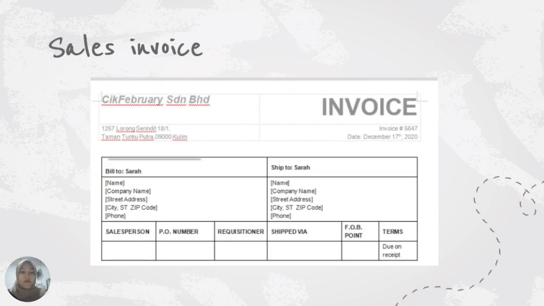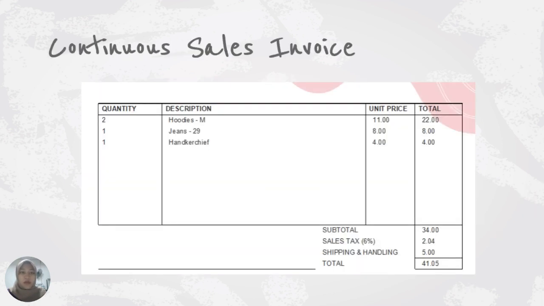This is the sales invoice to a customer whose name is Sarah. As you see, Sarah purchased 2 pieces of hoodies size M for RM11 per piece, and she also bought 1 piece of jeans size 29 at a price of RM8, and 1 set of handkerchiefs priced at RM4 per piece.